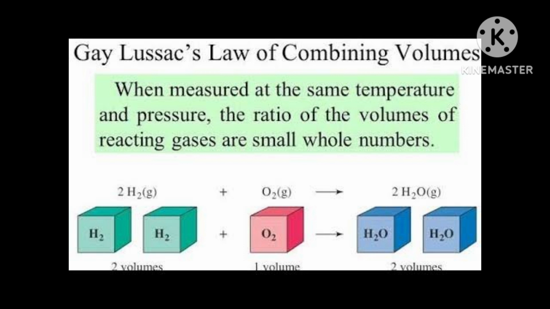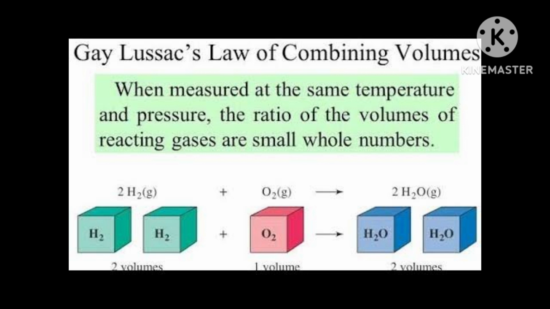Only 1 gram is different, 1 gram atom is different. Then you can define gram atomic mass as the atomic mass of an element expressed in grams. This amount of the element is called 1 gram atom.